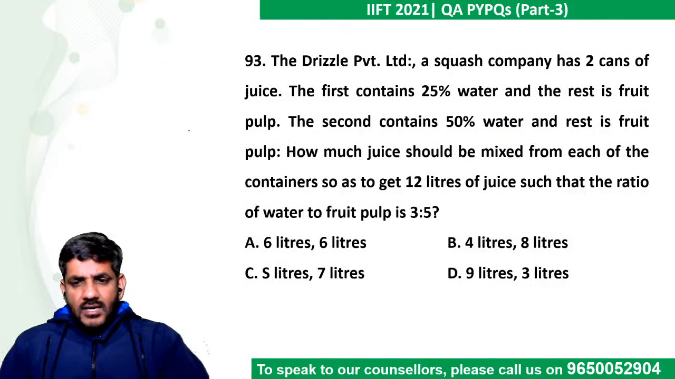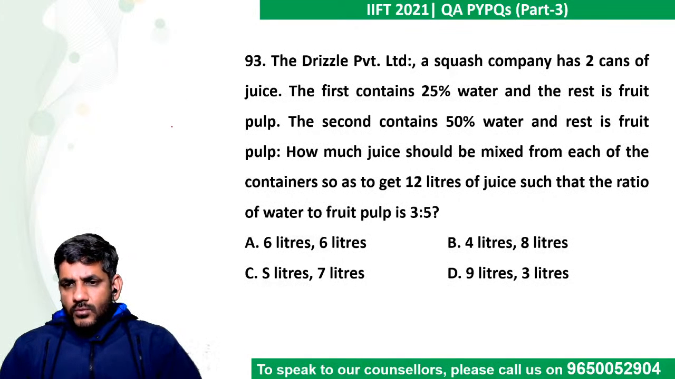The Drizzle Private Limited, a squash company, has 2 cans of juice. The first can has 25% water, rest is fruit pulp. The second contains 50% water, rest is fruit pulp. How much juice should be mixed from each of the containers so as to get 12 liters of juice, such that the ratio of water to fruit pulp is 3:8.